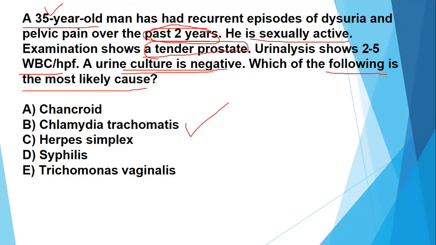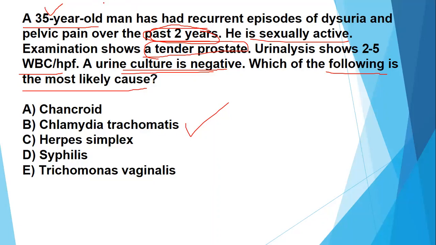And primary syphilis is going to present with a painless rather than painful ulcer. This patient is having pain, but syphilis is going to be painless. Painless ulcer formation on the genitalia, and it is going to develop into secondary syphilis and tertiary syphilis.